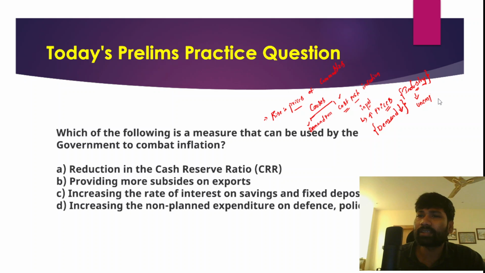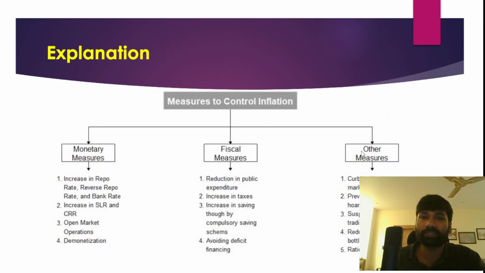So if there are sustained levels of inflation for a longer period of time, that would lead to economic recession in any economy. Therefore, in order to prevent economic depression or recession in any economy, it is very important to address the negative consequences of inflation through a set of measures, right? So what sort of measures have to be adopted to control inflation? These measures can be categorized into three different types.